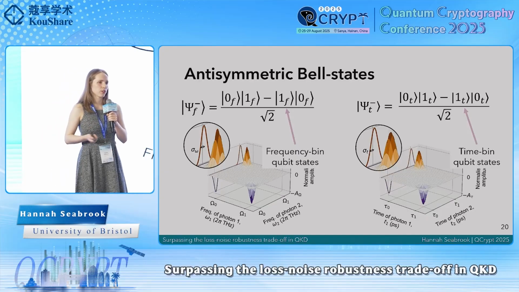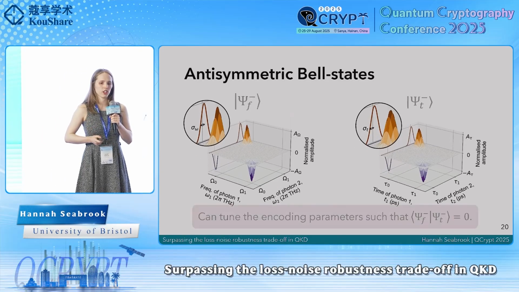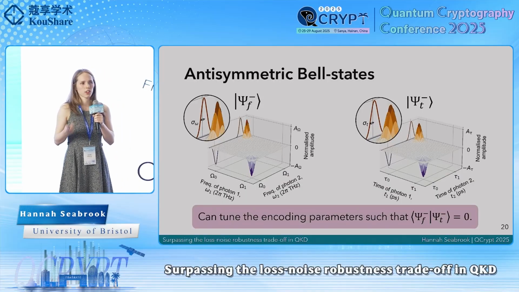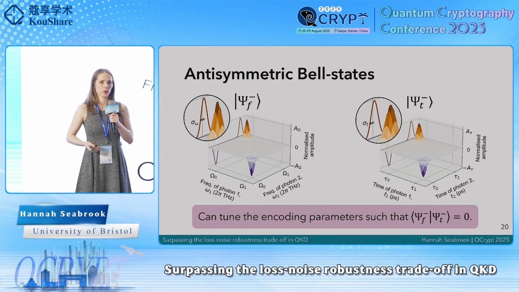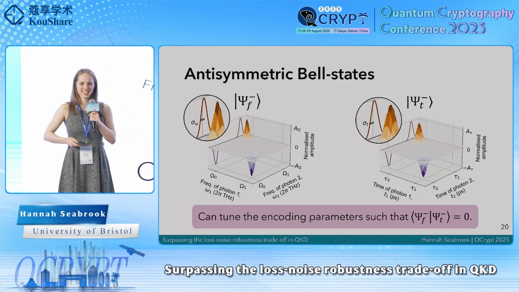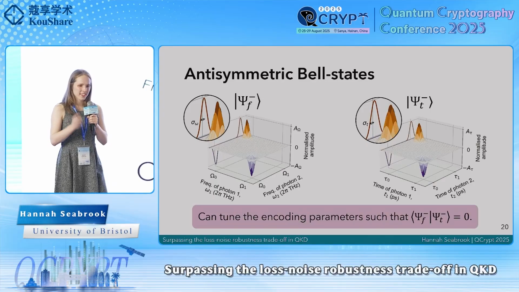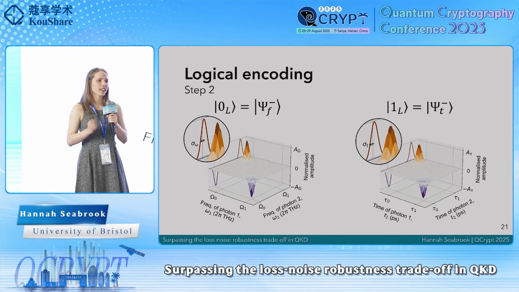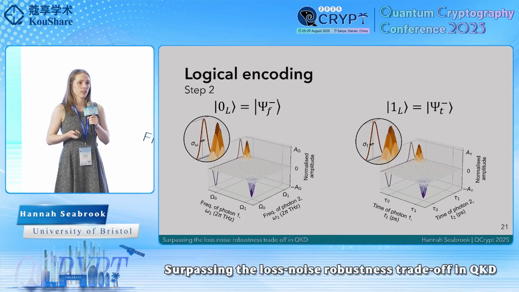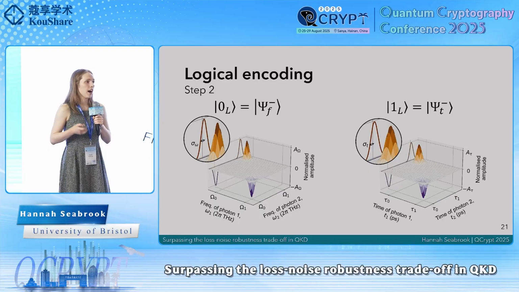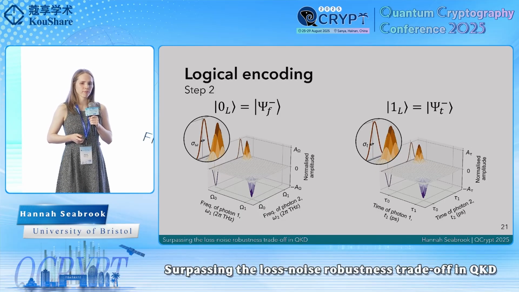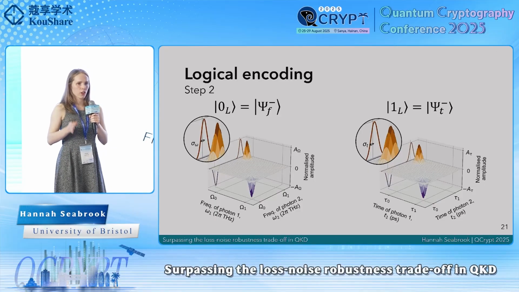Now what's interesting about these two states is it turns out we can actually tune the parameters of these encodings, omega naught, omega 1, tau naught, tau 1, such that these two states can be made perfectly orthogonal to each other. And I apologize for those who can't read that at the bottom, but it's just what I just said. So what this tells us is that we can define a logical encoding where our logical 0 states are our antisymmetric Bell states defined using frequency bin qubits, and our logical 1 states are antisymmetric Bell states defined using time bin qubits. So now we have a logical encoding.